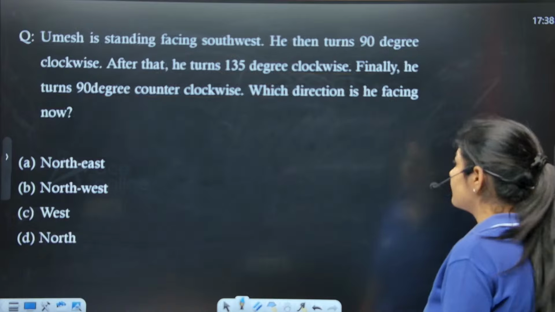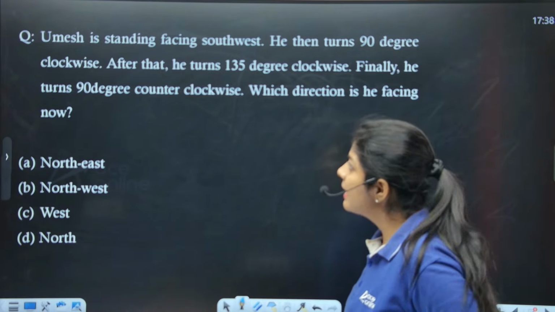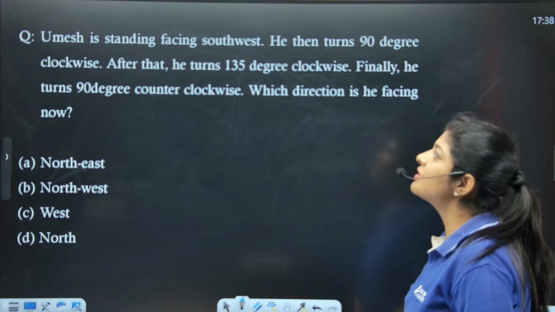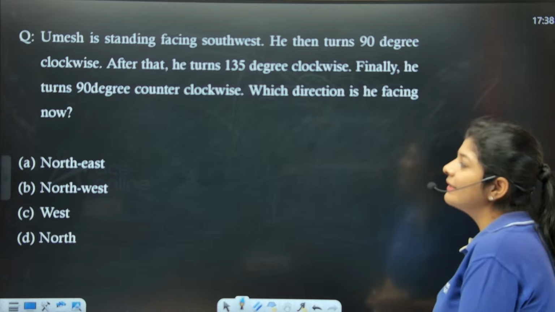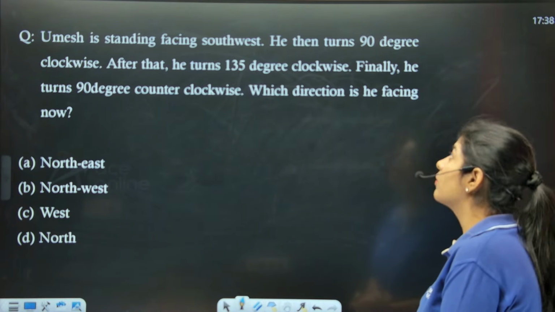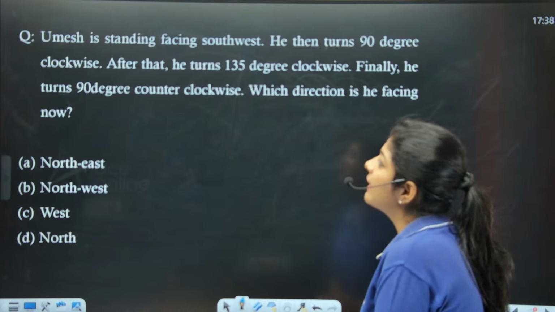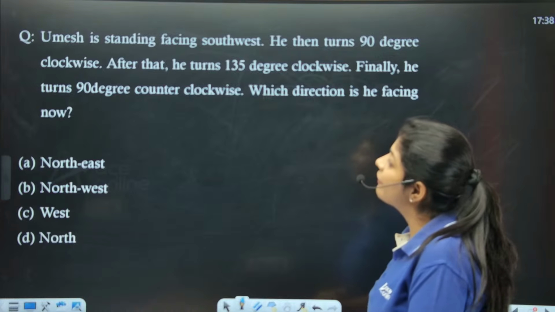Next. The next question is from the concept of direction sense, and the question is saying that Umesh is standing facing southwest. He then turns 90-degree clockwise. After that, he turns 135-degree clockwise. Finally, he turns 90-degree counterclockwise. Which direction is he facing now?